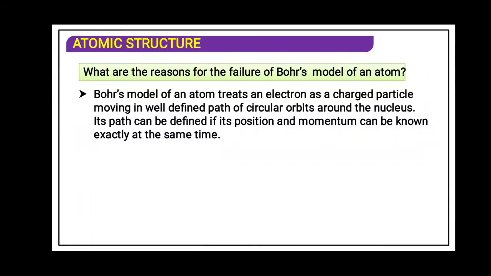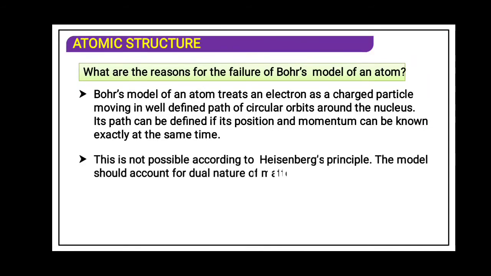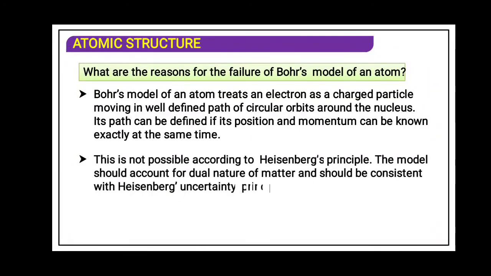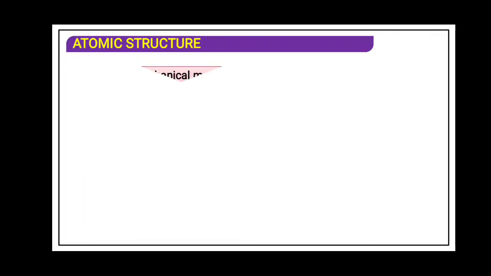Its path can be defined if its position and momentum can be known exactly at the same time. But Heisenberg's uncertainty principle states that the momentum and position cannot be found simultaneously. But Bohr's model insisted that the position and momentum can be found exactly and simultaneously, but that was not true. This is not possible according to Heisenberg's principle. The model should account for the dual nature of matter and should be consistent with Heisenberg's uncertainty principle. So that was a major problem.